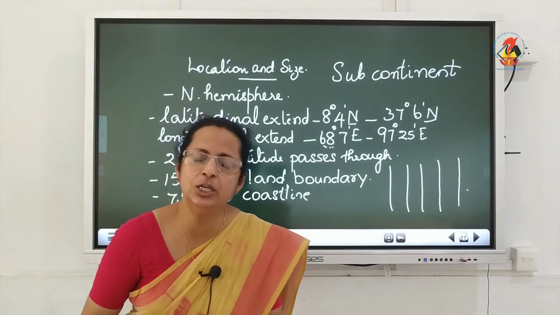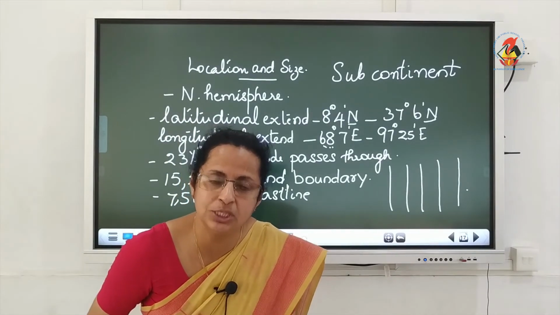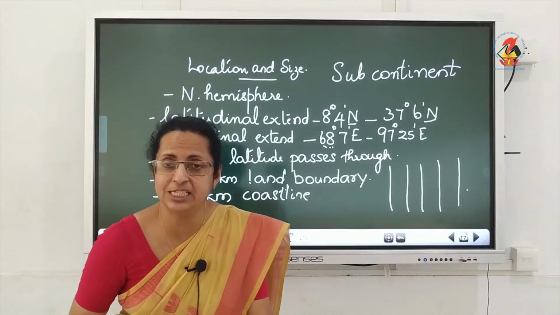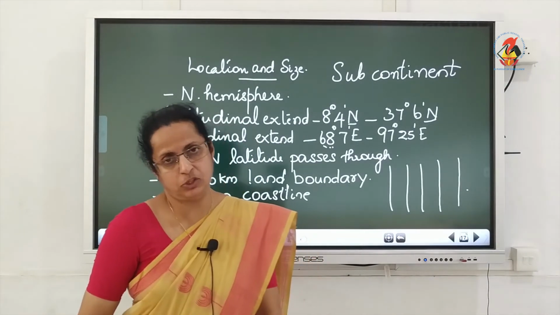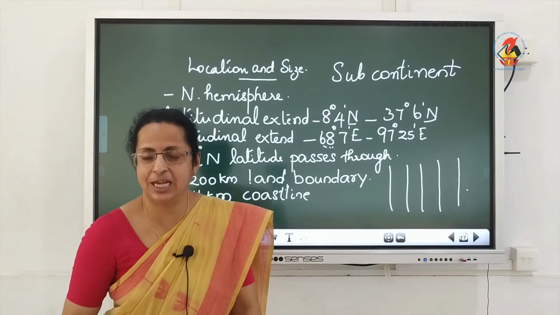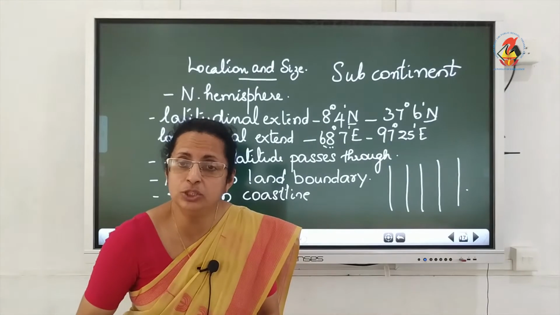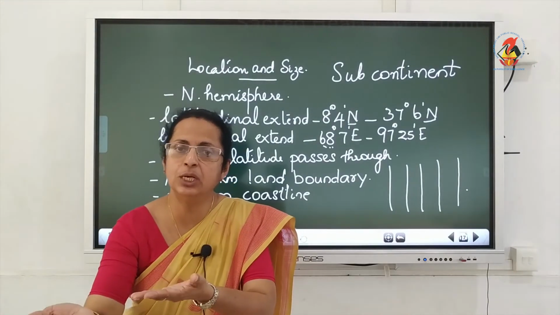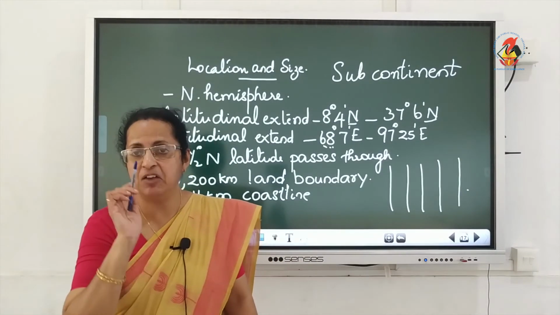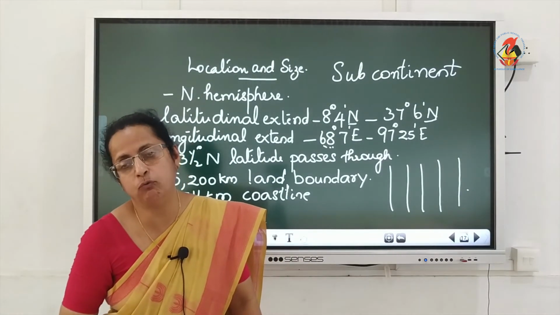We have learned in lower classes that longitudes are always associated with the calculation of time. And we also learned that for every degree of longitude that we move either to the east or to the west, there will be a time difference of 4 minutes.